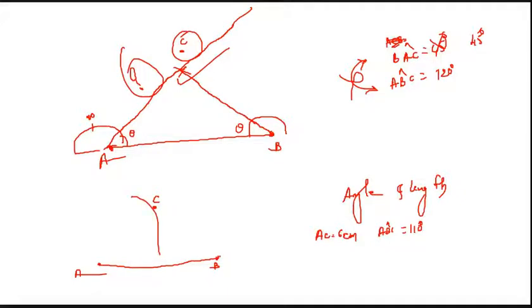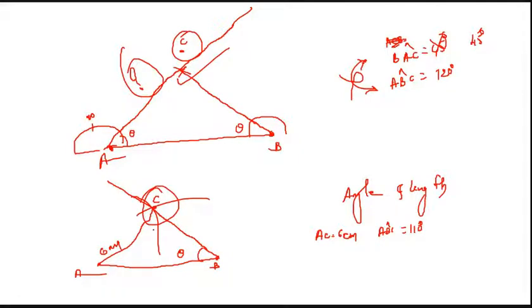Or you can go from the point B, keep the protractor here and construct a line like this, and the arc will cut like this.